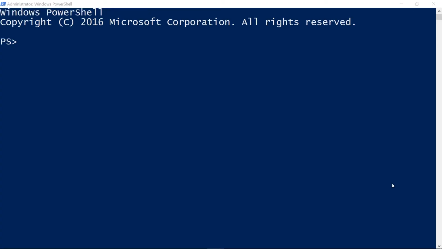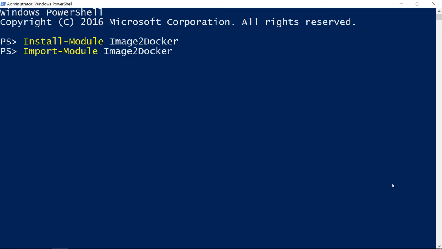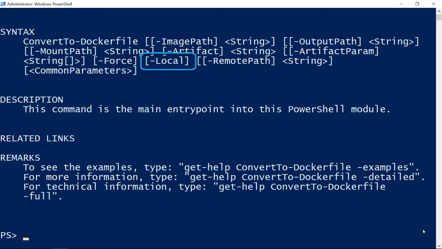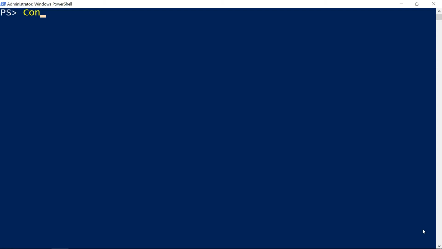The easiest way to move a .NET application into Docker is with Image to Docker, a free open source tool. It's a PowerShell module hosted on the gallery, so back on my Windows 10 client machine, I'll install the module and then import it so it's ready to use. The ConvertTo-Dockerfile commandlet extracts applications into Docker files. It can Dockerize apps on the local machine, or on a remote machine, or from a virtual machine disk. I'll use the VHD for my test server, and I'll write the output to my C drive.